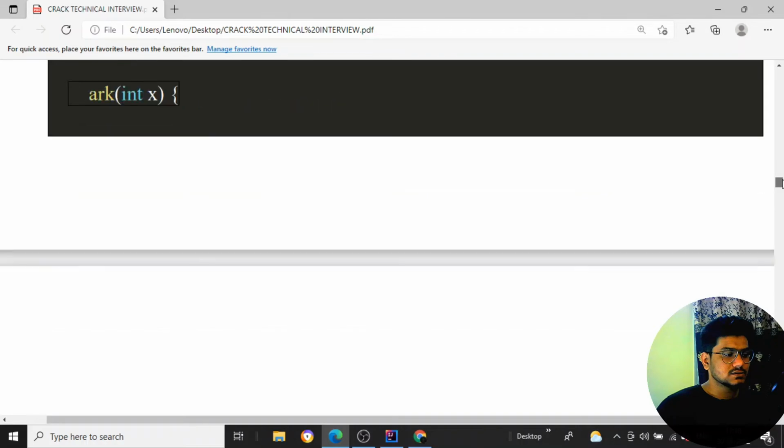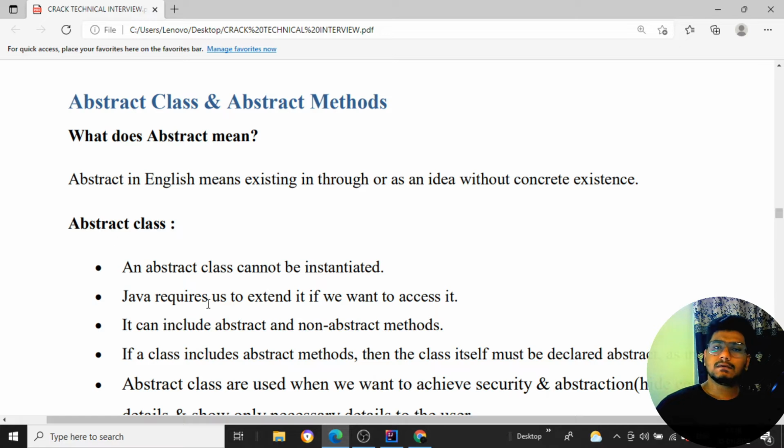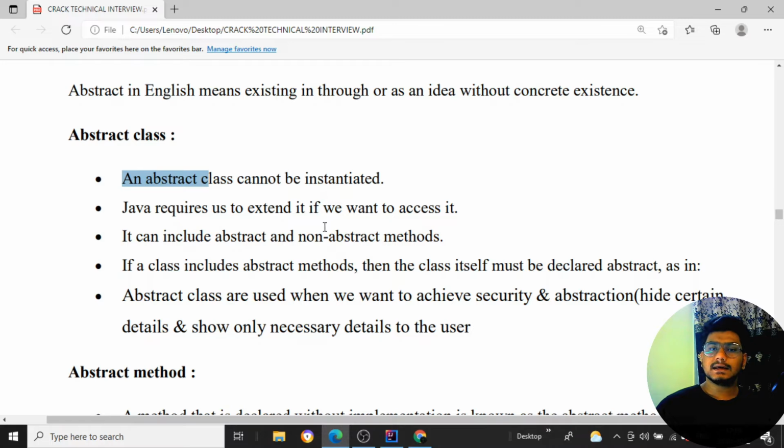So coming back to the programming, I'll scroll a little bit down. Here you can see what you should say in your interview about what abstract means. Abstract means existing as an idea but not in the real world; we are just thinking to design it that way. An abstract class cannot be instantiated, that means for an abstract class you cannot create objects. Java requires you to extend it if you want to access it. So if I want to access a few properties from an abstract class, we extend it inside my child classes. At that time I can access the properties of the abstract class.